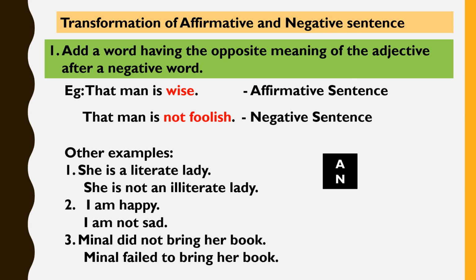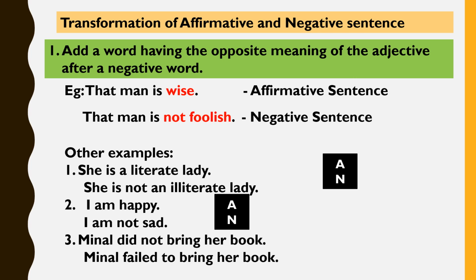The second sentence: I am happy. This is an affirmative sentence. When we transform it into a negative one, the sentence is: I am not sad. While transforming it into a negative one, we have made use of the negative word not and the opposite of the adjective happy, that is sad.